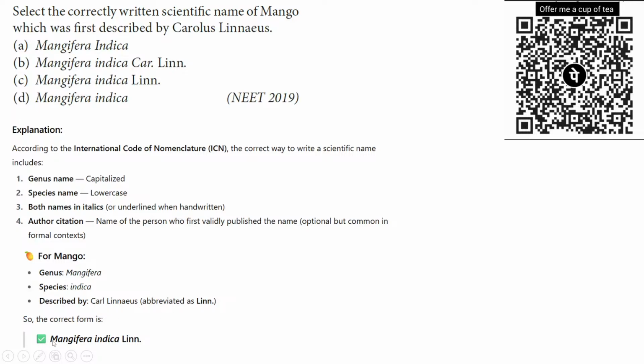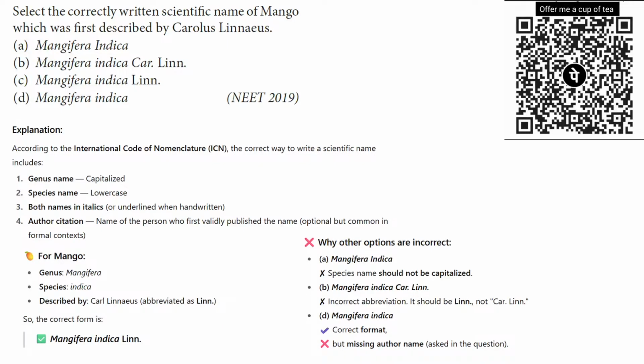So the correct answer will be option C, Mangifera indica Linn. In the other options, the species name should not be capitalized, and in option B, Mangifera indica Linnaeus, the abbreviation is incorrect; it should be Linn., not Carolus Linnaeus. Option D, Mangifera indica, has the correct format but is missing the author name.